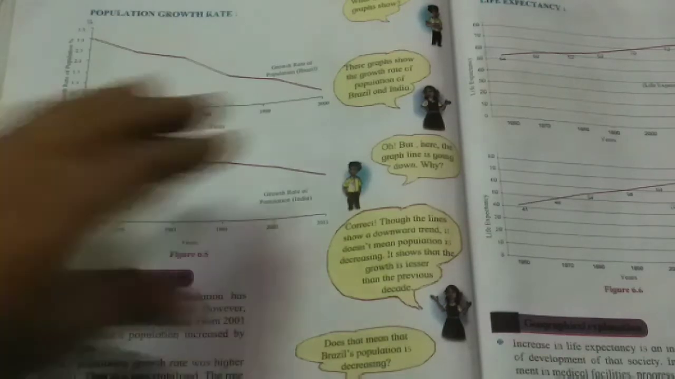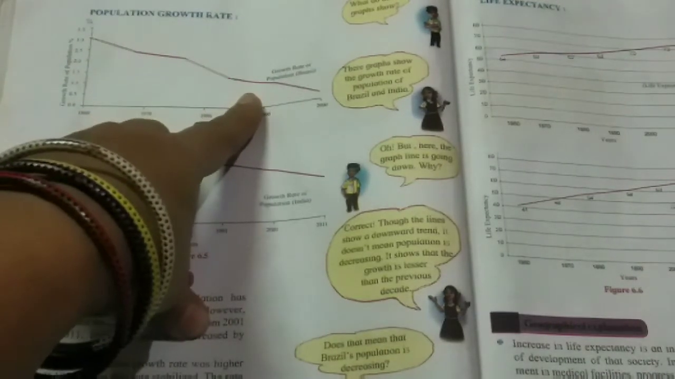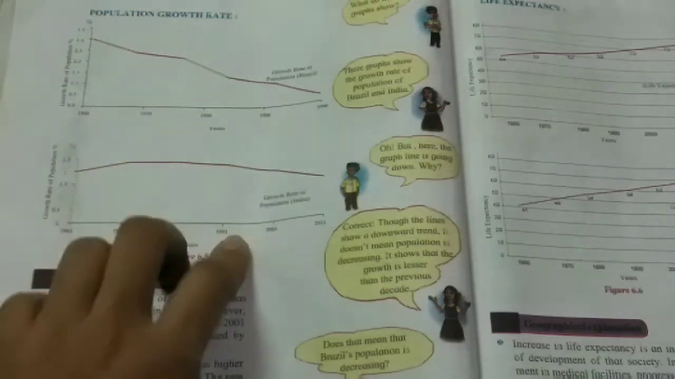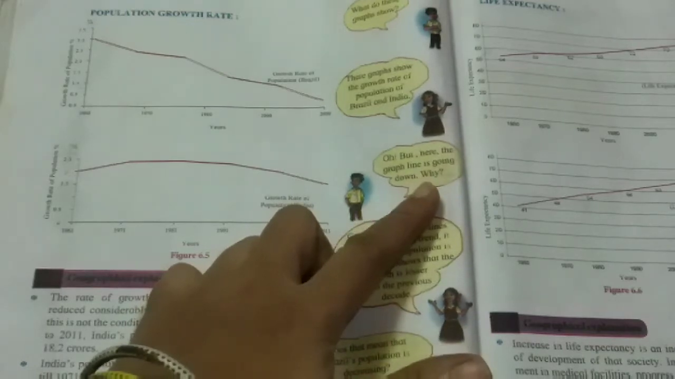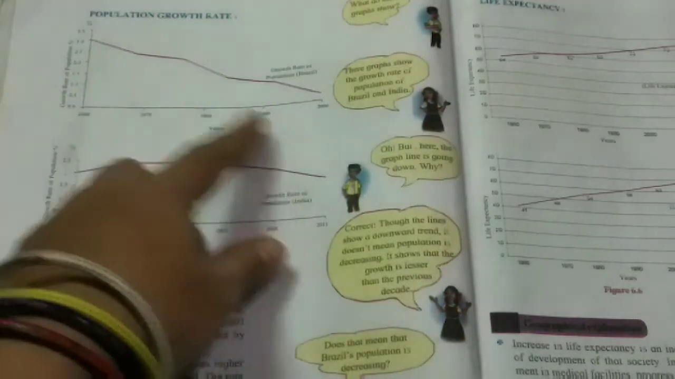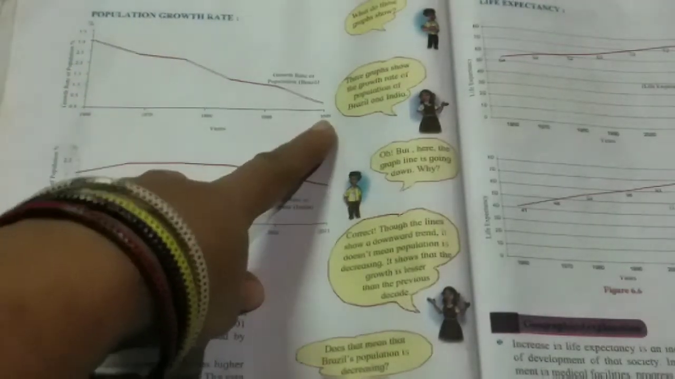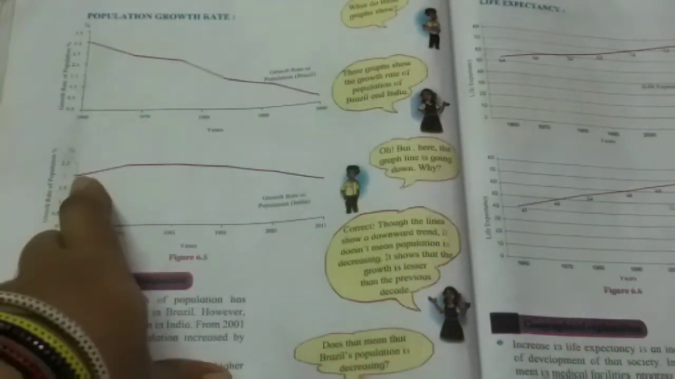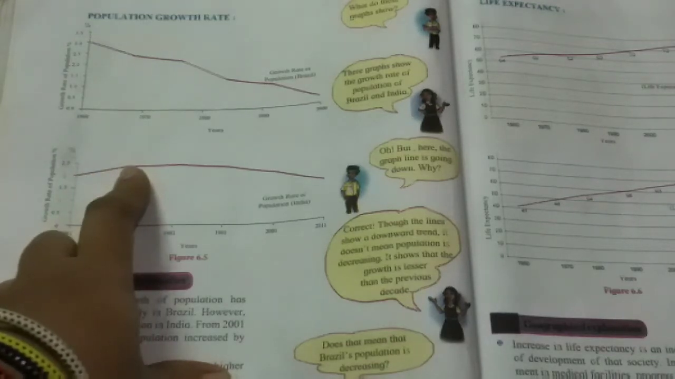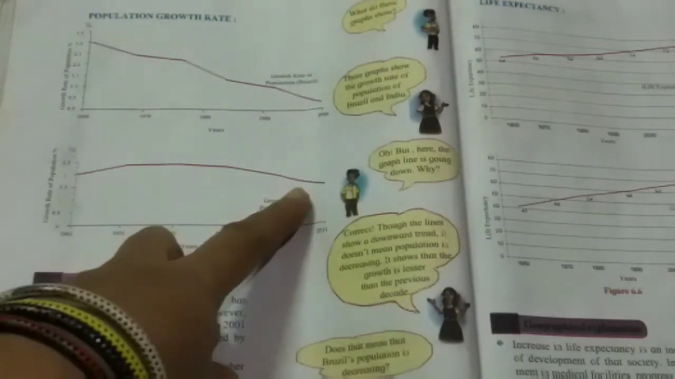So what do these graphs show? These graphs show the growth rate of population of Brazil and India. This is for Brazil and this is for India. But here the graph line is going down. Why? Can you see this graph line going down? In 1960 it was 3.0, then it comes down till 2000 to about 0.5. Here also, before it was 2, then it went up to 2.5. This is the growth rate of the population. Now till 2011 it came down.